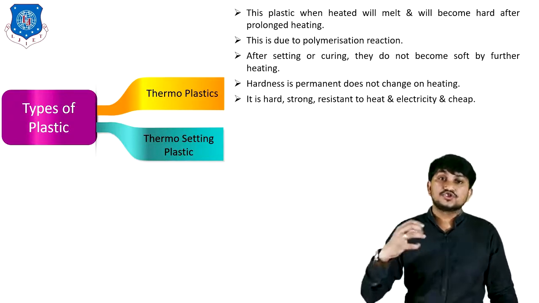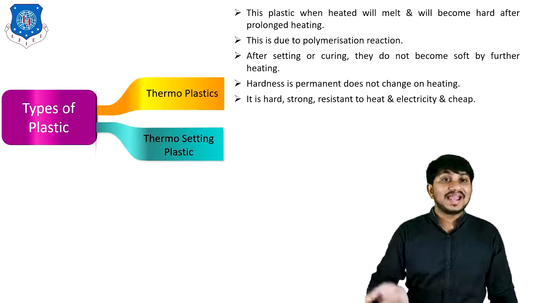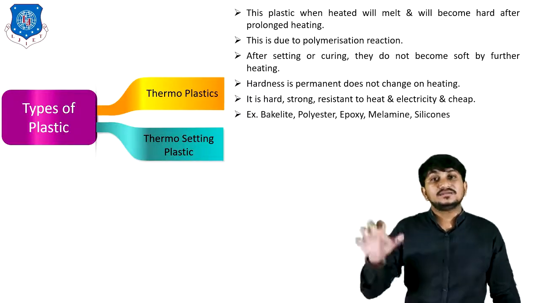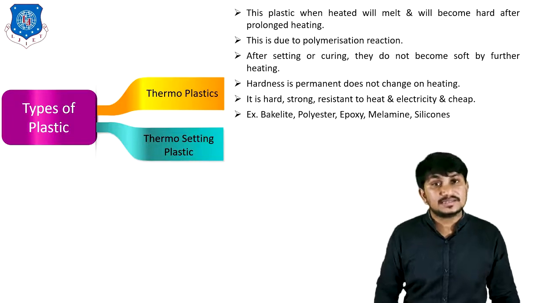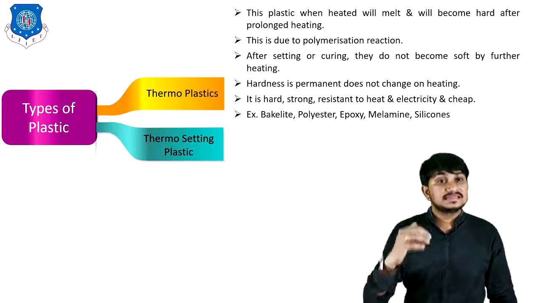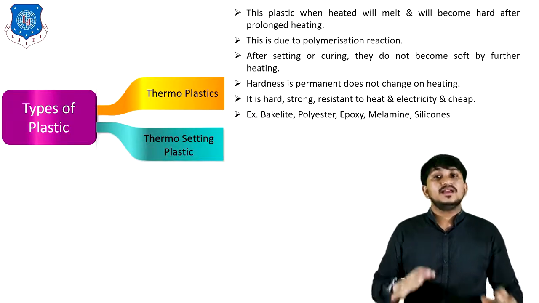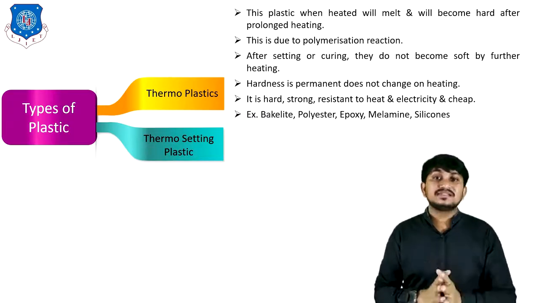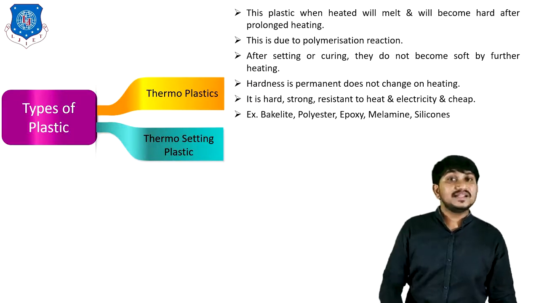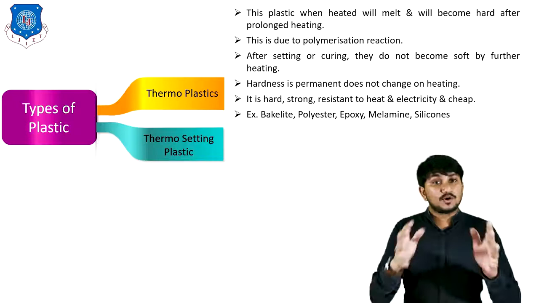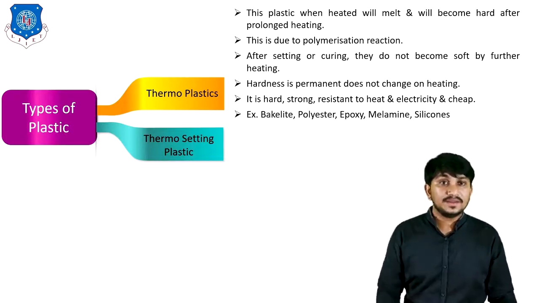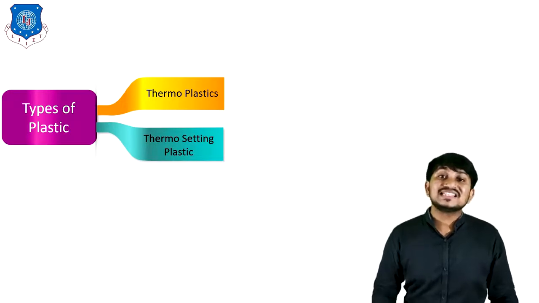It is hard, strong, resistant to heat and electricity, and also a cheap material. Examples of thermosetting plastic are bakelite, polyester, epoxy, melamine, silicone, etc. Where there is a heat problem, thermosetting plastic is mainly used. Bakelite is mainly used for making switchboards. Melamine is used to make the handles of crockery. That's all about the various types of plastic.